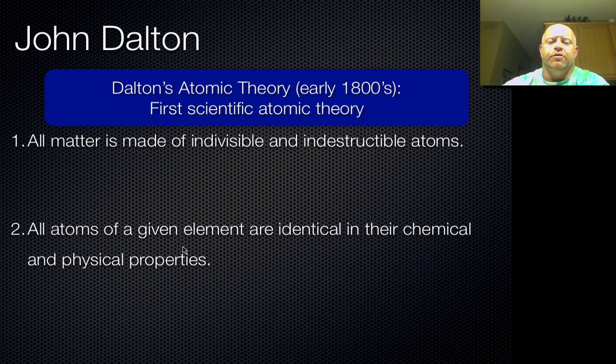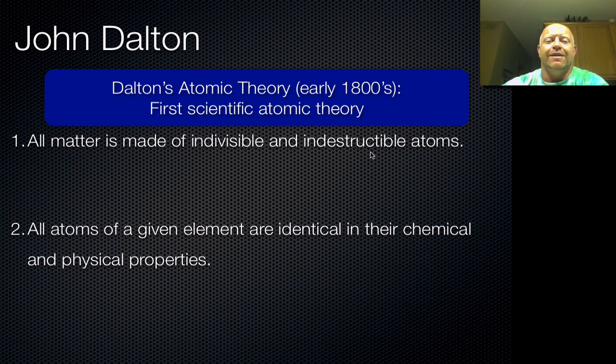Move forward to the early 1800s, and now we get the first scientist who really talked about the atomic theory. John Dalton is accredited for being the first scientific atomic theory, and his atomic theory had 5 parts to it. The first 2 parts you see on the screen. Number 1 being all matter is made of indivisible and indestructible atoms. If you think about this statement, indivisible and indestructible atoms, in the early 1800s, as far as they knew, this was a true statement, and this was something that held up to all their research.